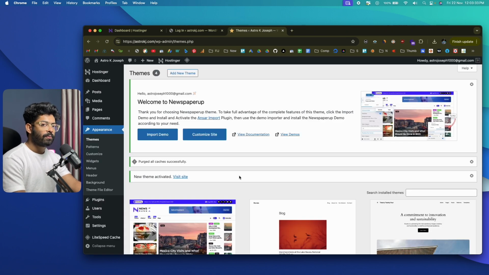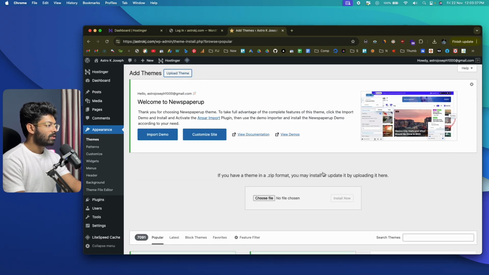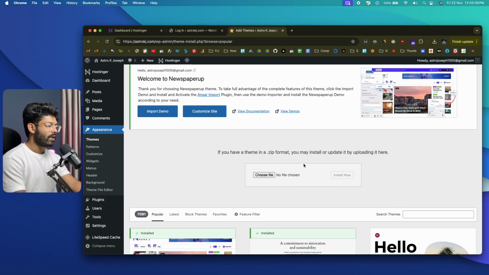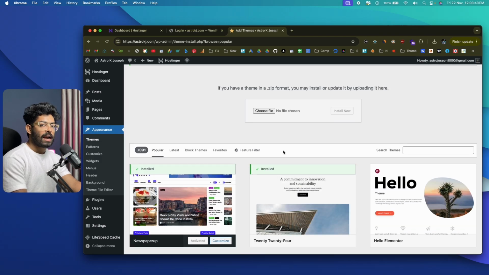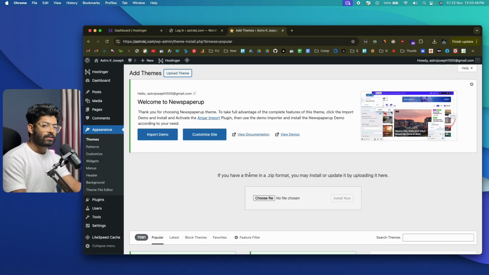And once you download the zip file from the external source, you can click on this option that says add new theme, and then click on upload theme option and select the zip file or the theme file that you downloaded and click on the install now option, and you will be able to add that theme to your website real quick. And now that's for installing themes.